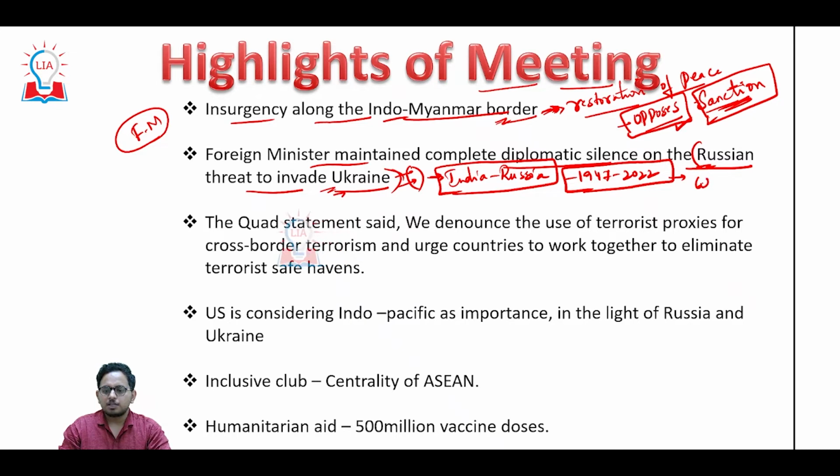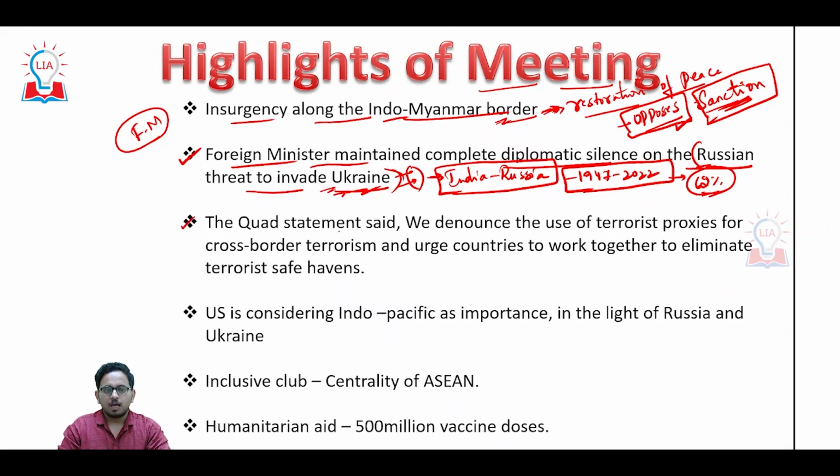Almost 62% of Indian defense imports are from Russia, and Russia is one of the greatest partners that India has. India doesn't want to upset Russia by commenting on Ukraine. This is the reason why the foreign minister maintained a complete silence on the Russian invasion of Ukraine.